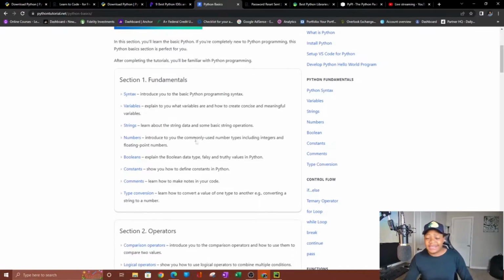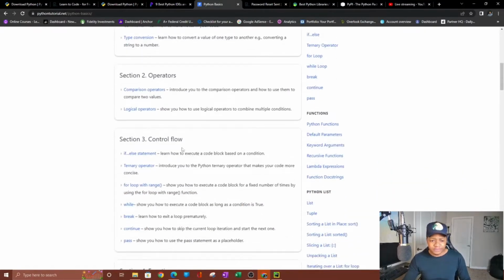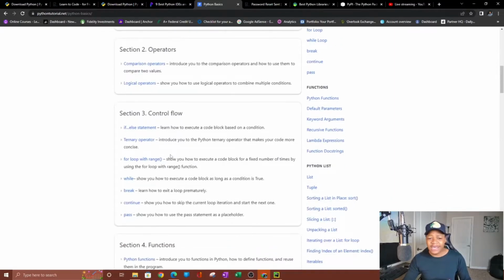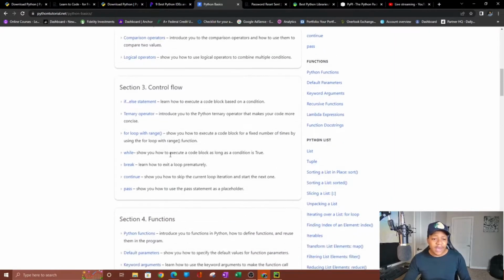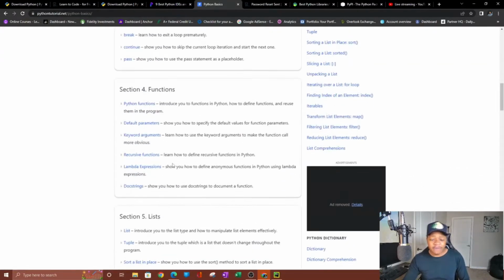So you learn things like syntax, variables, strings, numbers, booleans, constants, comments. These are things that are in every programming language. So you're just learning how to do it using Python. Now you can go to, let's see here, you have more things here. You have operators. You have the if else statement. You have things like while statements, how to do breaks, continues, pass, and you also have how to create functions, right? So you have the Python built-in functions.